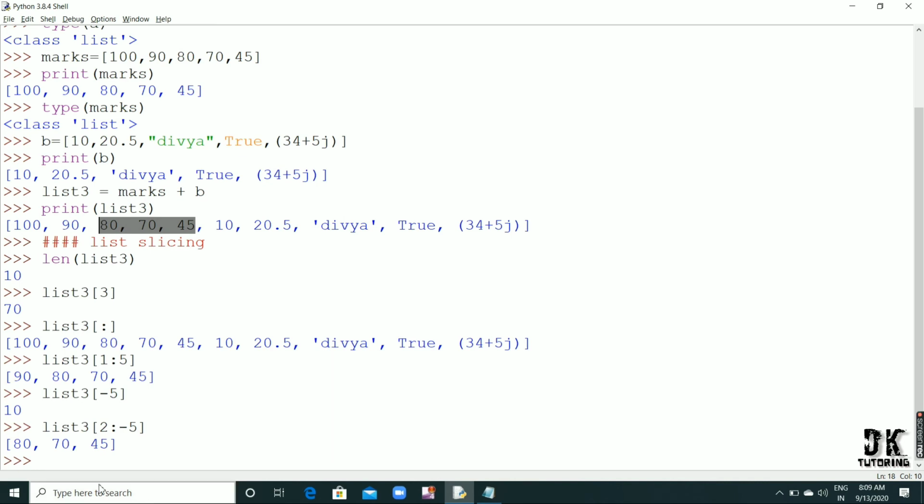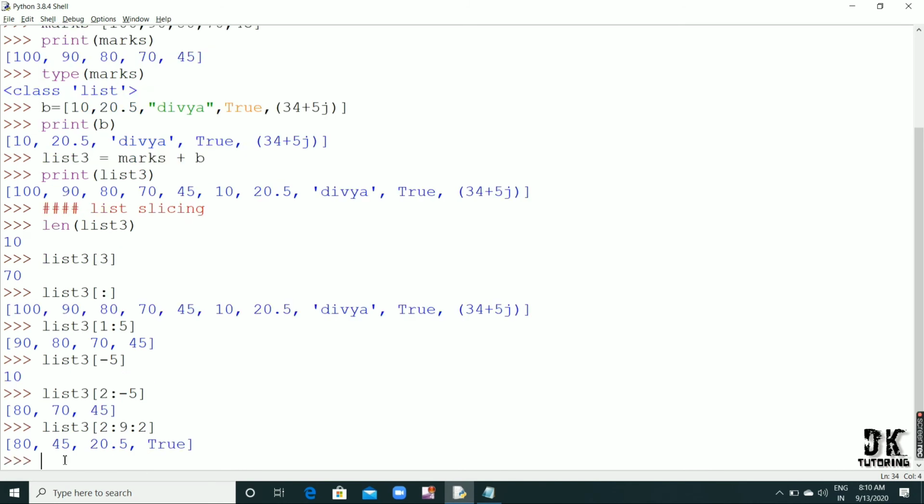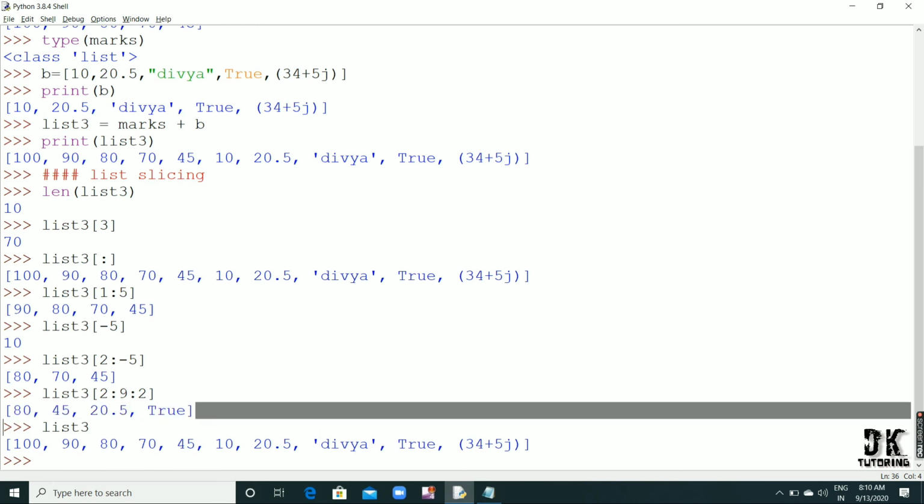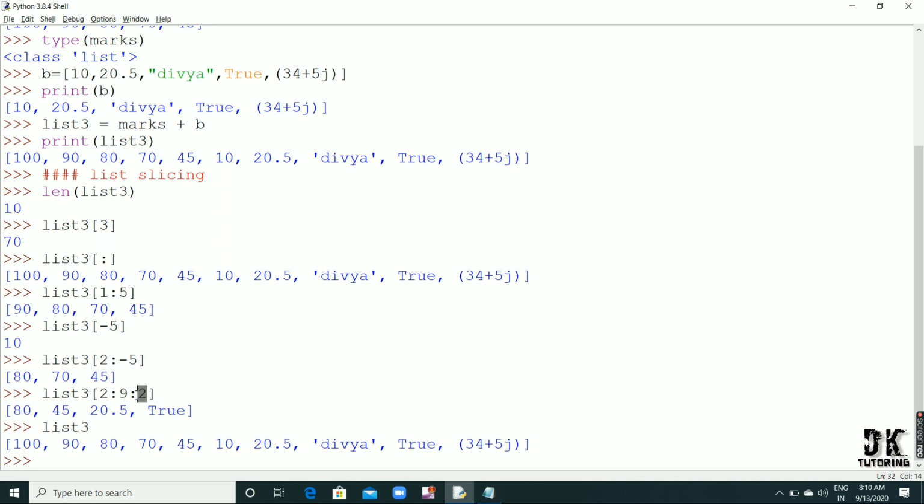Let me try one more thing here. List 3 of 2 colon 9 colon 2. See what output I get here. If you give 3 parameters, what will it do? If I print here list 3, see, this is my actual data, and from that I have printed this one. So what is this 2 here? It's a step size here.